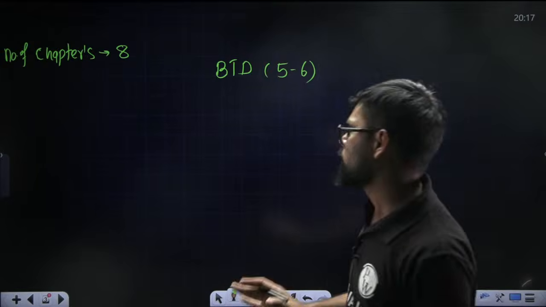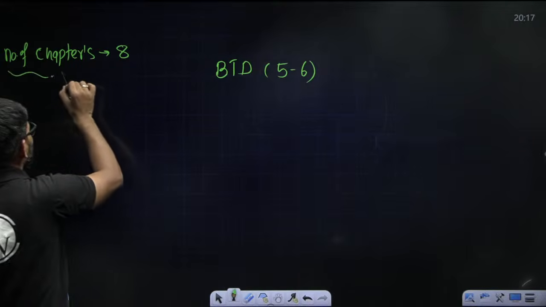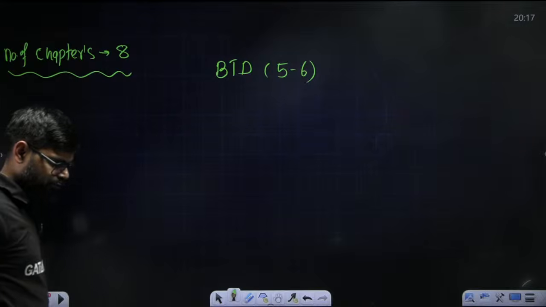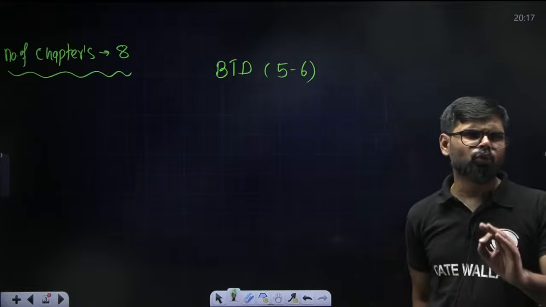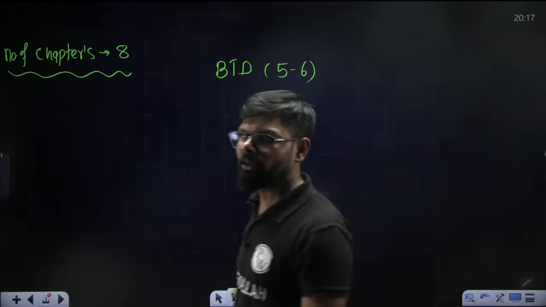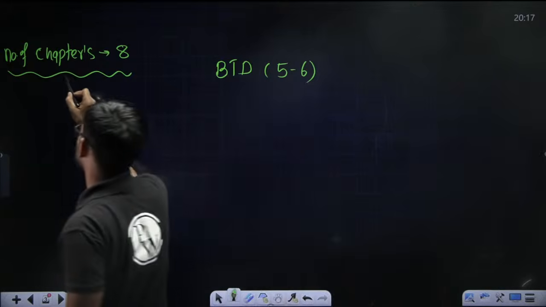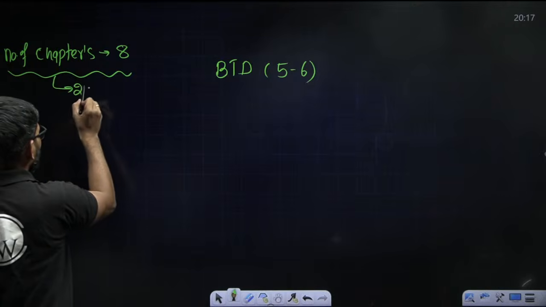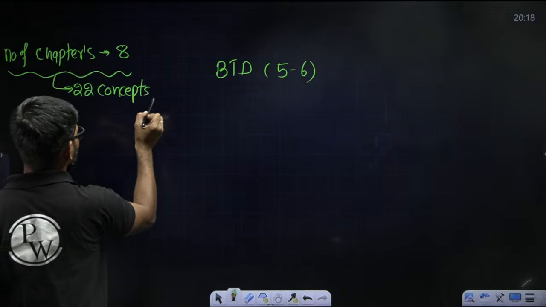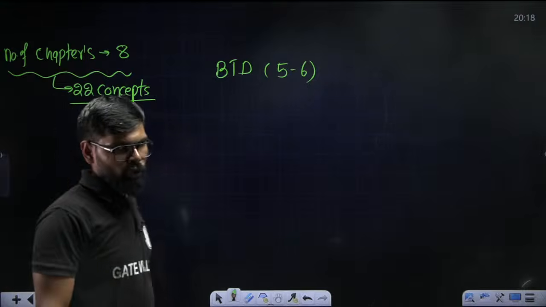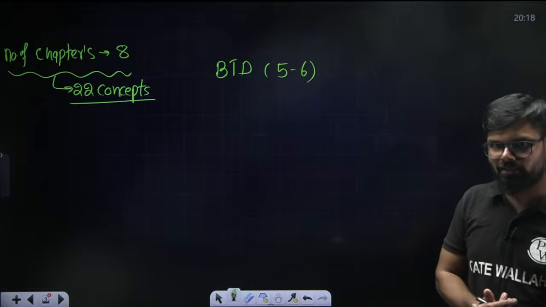If I'm not wrong, approximately 22 concepts are there, as per my teaching style. Overall, if you look at it, the total number of concepts is 22.